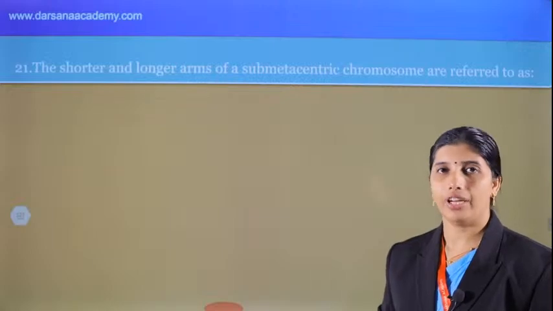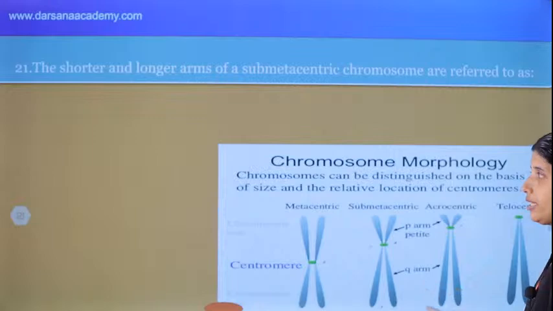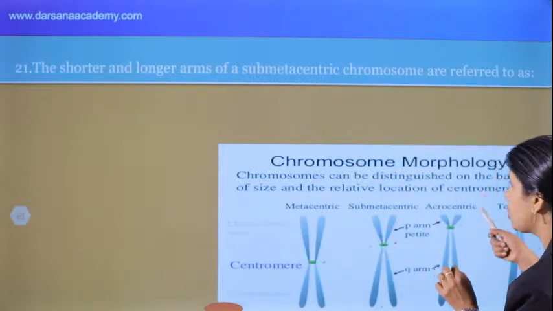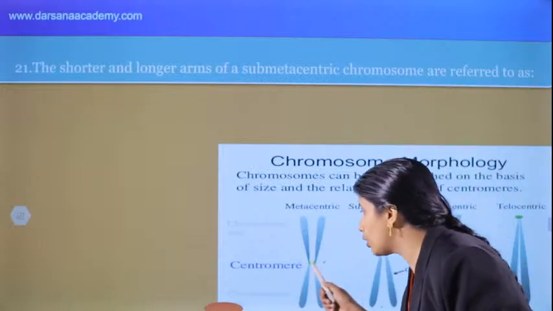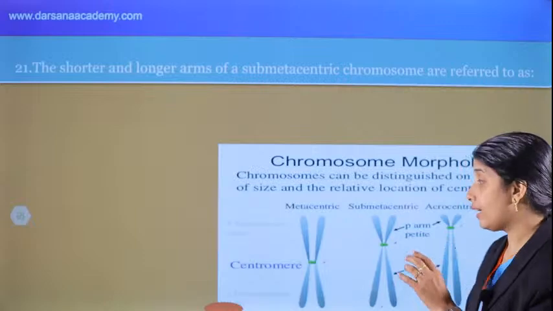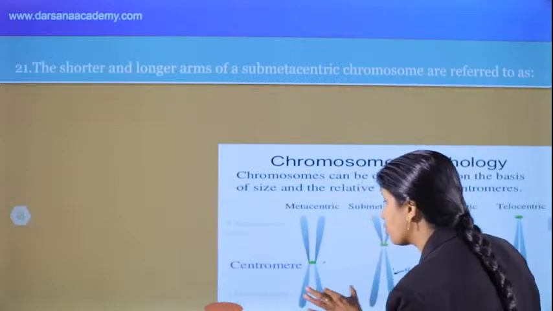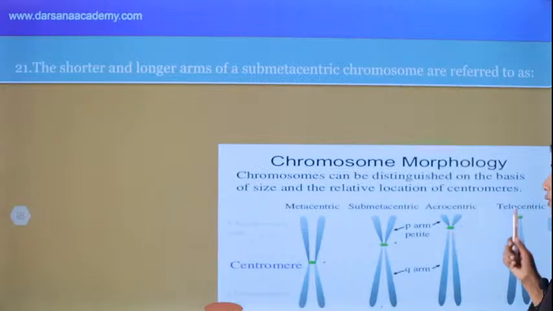Yes, very important question. This is chromosome morphology. Chromosomes can be distinguished on the basis of size and the relative location of the centromere. The centromere is here. Based on its location, we have different types of chromosomes: metacentric, submetacentric, acrocentric, and telocentric.